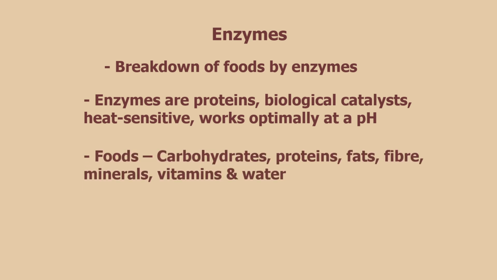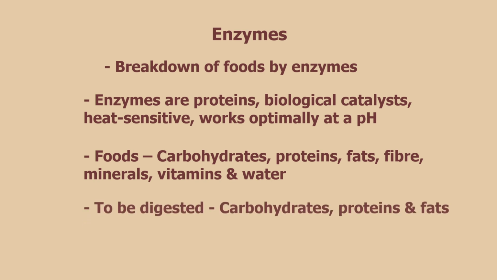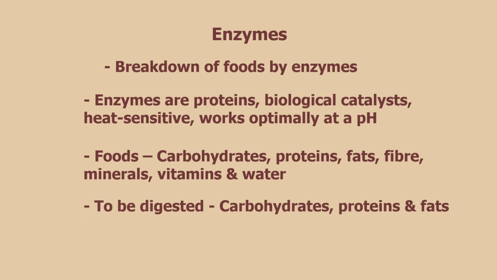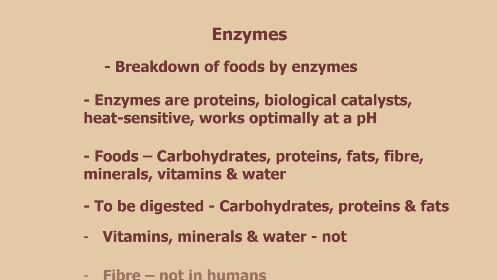Our food is made up of carbohydrates, proteins, fats, fiber, minerals, vitamins, and water. Among these, carbohydrates, proteins, and fats require digestion before they can be absorbed by the body. On the other hand, minerals, vitamins, and water do not need digestion and are absorbed directly into the bloodstream. Fiber is not digested in humans but is broken down in some animals.